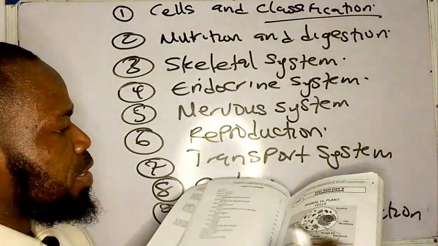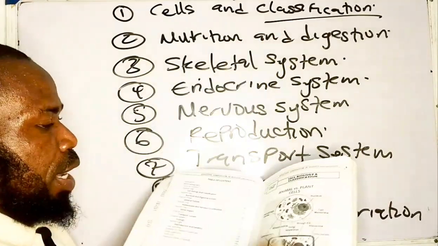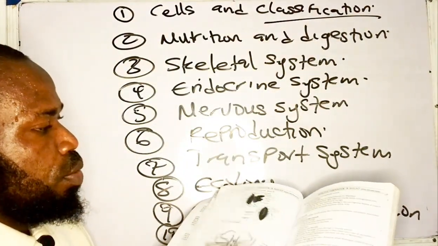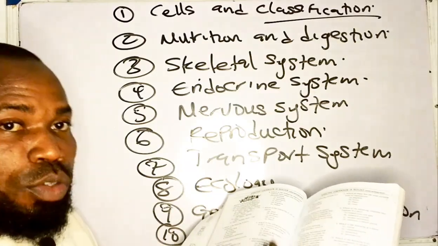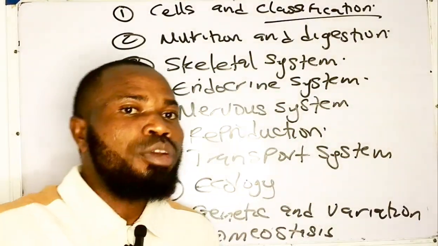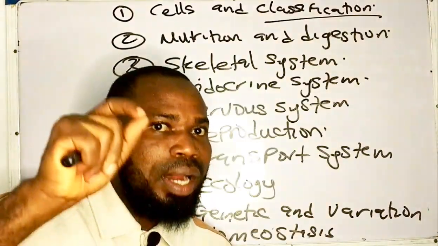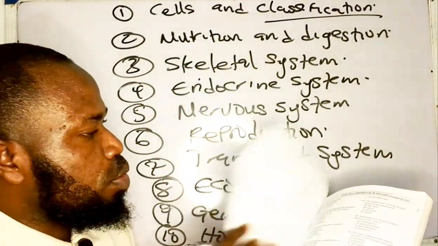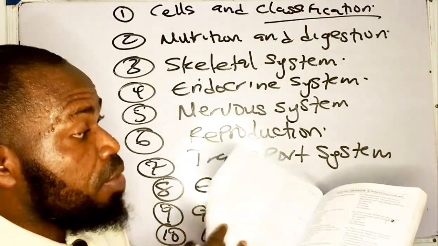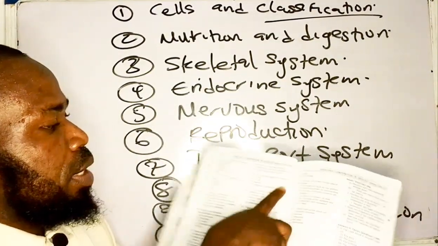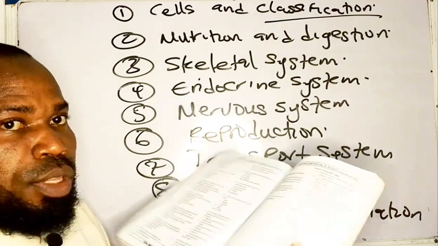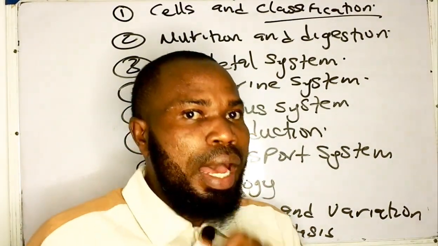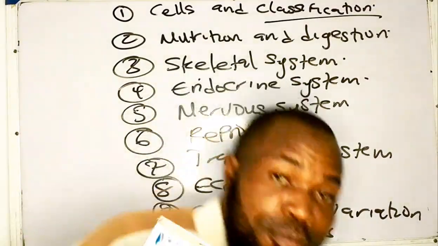So you can see the first chapter, cell and classification, which I listed out here. I brought out the points that you must know while you are considering this topic. Then of course the questions. In this chapter 1, you see how questions have been asked on cell and classification over the years. I brought out these questions, and of course the questions are very, very many. Of course it also has a theory aspect. So this book is for chemistry and for biology, and also for UTME students, and of course for JAMB and for WAEC students.